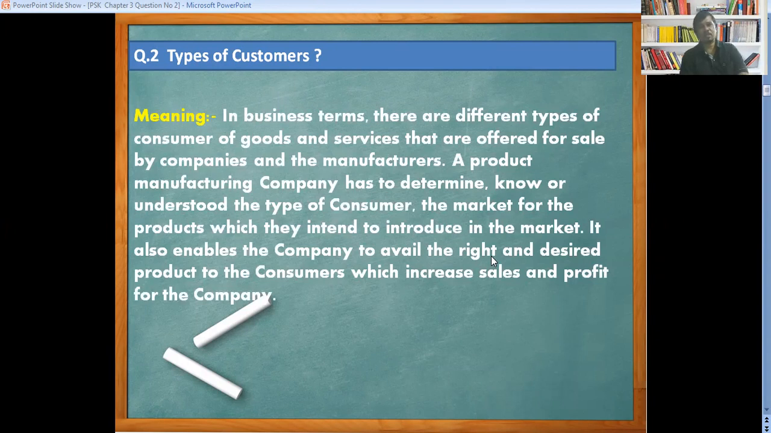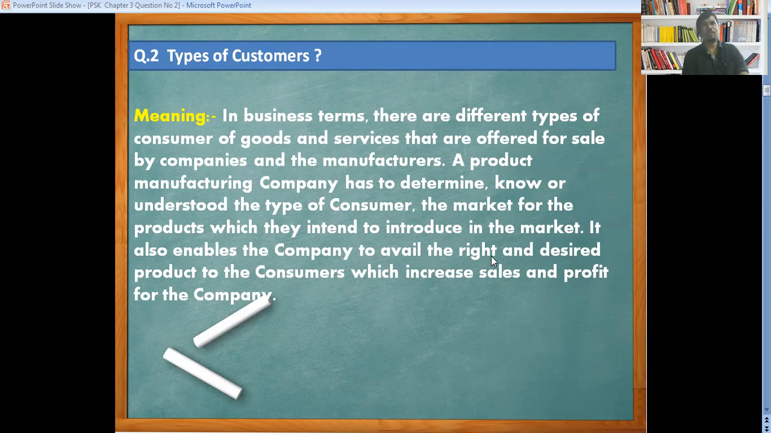In business terms, there are different types of customers of goods and services that are offered for sale by companies and manufacturers. A product manufacturer company has to know and understand the type of customer and the market for the products which they intend to introduce in the market. It also enables the company to offer the right and desired product to the customer, which increases sale and profit for the company. It indicates that we have to identify the likes and dislikes of the customer.